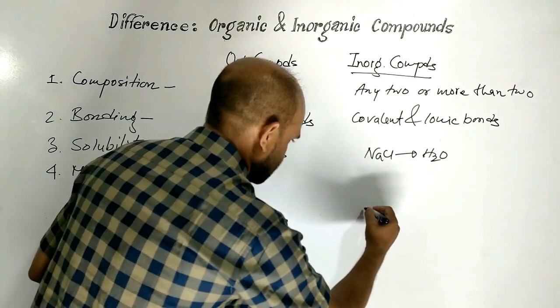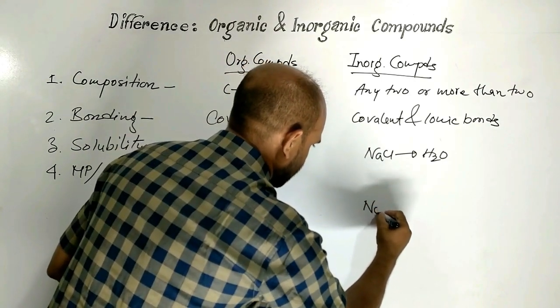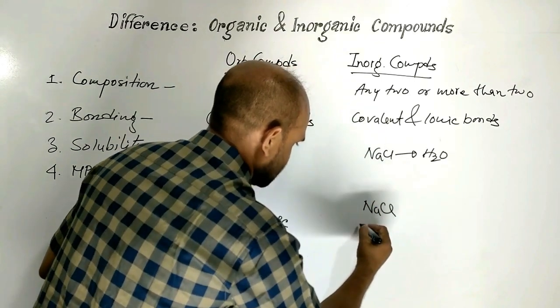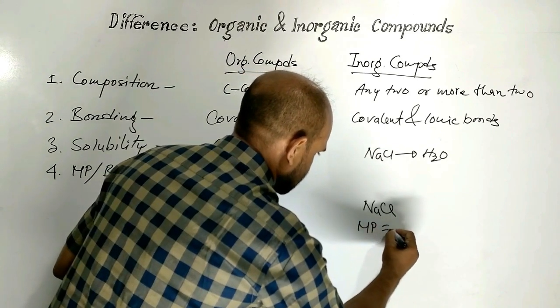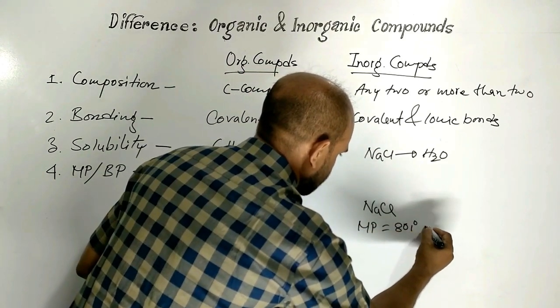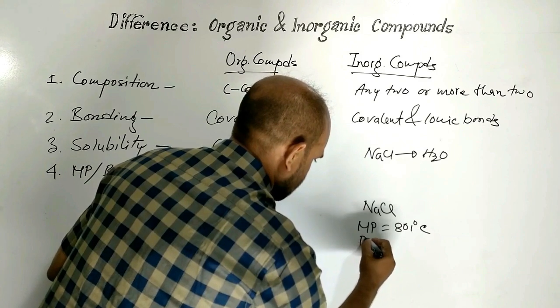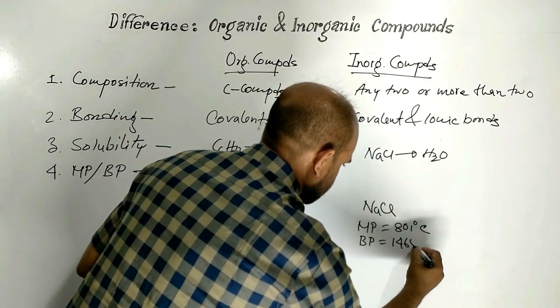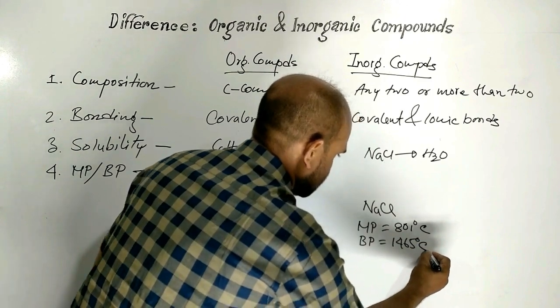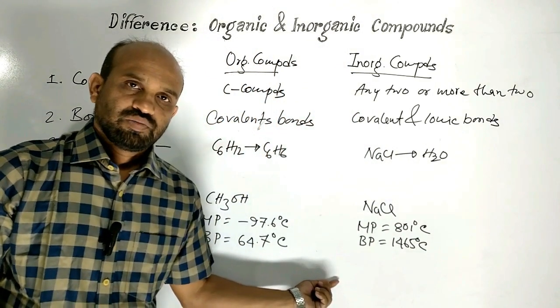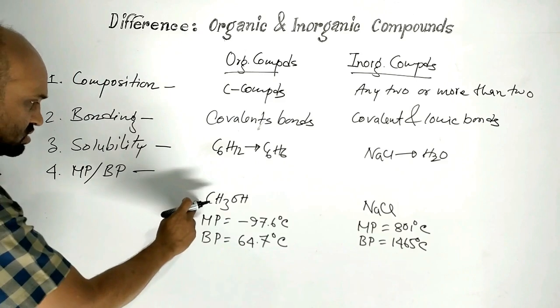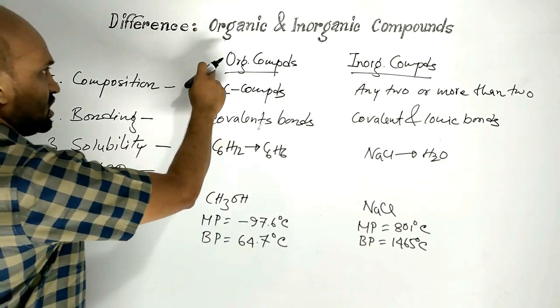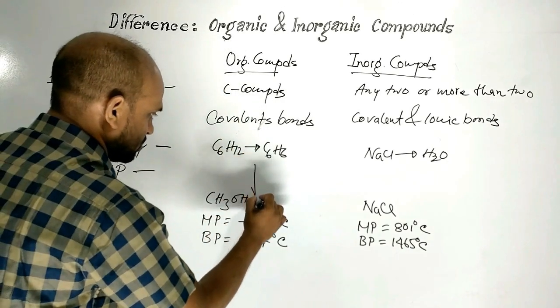On the other hand, inorganic compound sodium chloride, melting point is 801 degrees Celsius, boiling point is 1465 degrees Celsius. That is, melting and boiling points of organic compounds is very low.